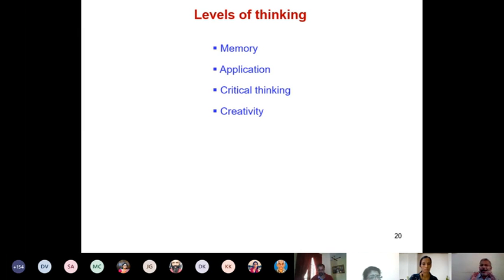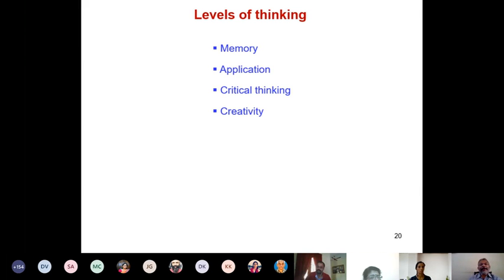Let me repeat, ability to look at an issue from different angles. And ability to judge which of these angles or which of these approaches will lead you to the solution. That is where evaluation also comes. So this ability includes analysis and so on, but basically ability to look at an issue from different angles. So we are going to now do an assignment ourselves so that we know all these levels.